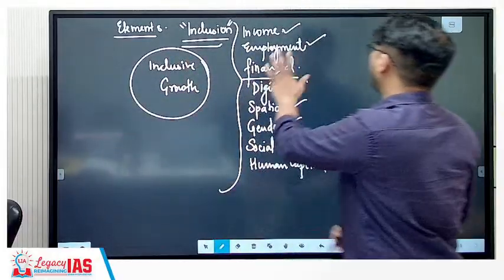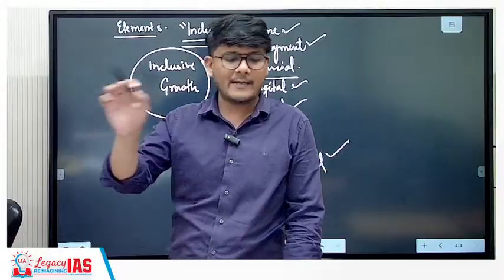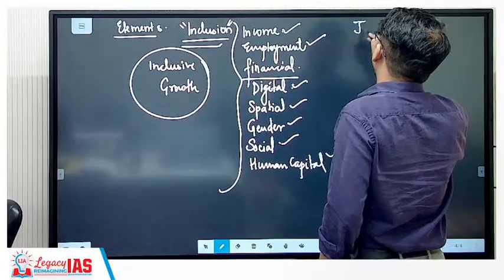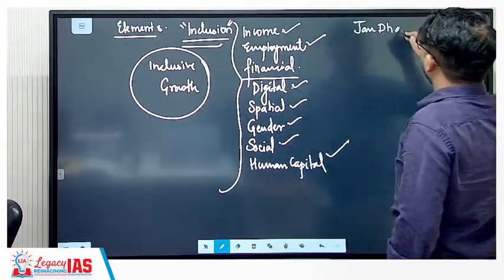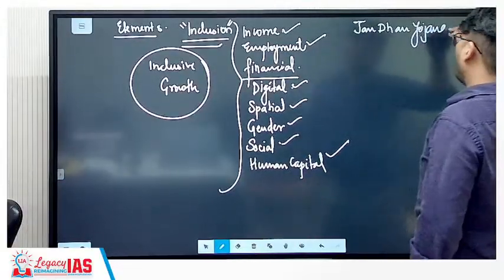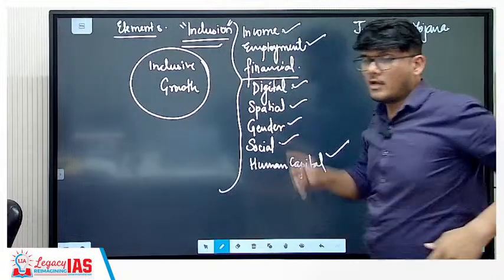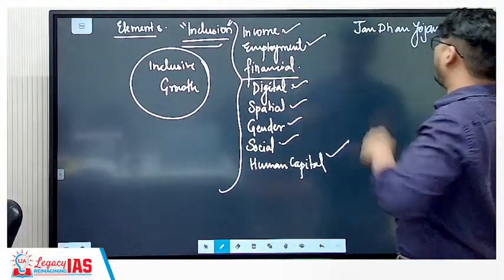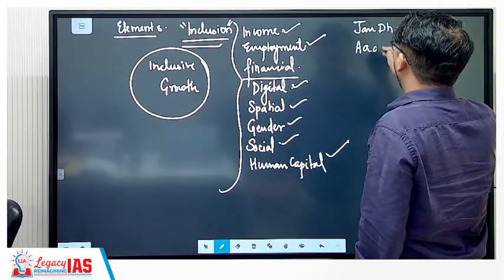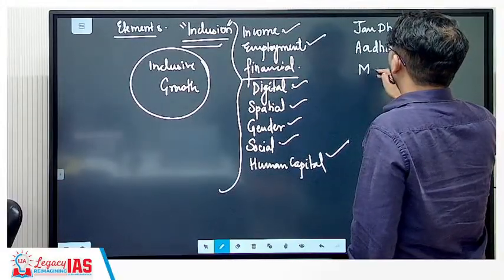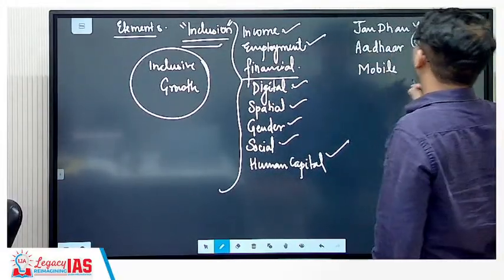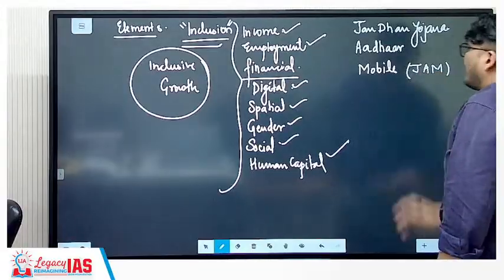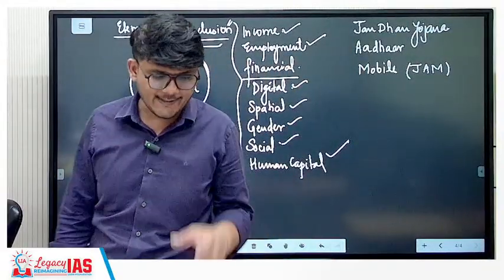Okay. Now, what are the examples or the efforts that the government is taking to help us achieve inclusive growth? First, the government has come up with Pradhan Mantri Jan Dhan Yojana. You have to read about this, I'm just telling you what all things will be included. In Pradhan Mantri Jan Dhan Yojana, no-balance, no-frills bank accounts have been opened. Then you have the linkage of it via the Aadhaar card and connecting it with your mobile number. So Jan Dhan, Aadhaar and mobile, this is nothing but your JAM trinity. A direct question on JAM trinity has been asked previously. It can again be asked because over a decade has passed.